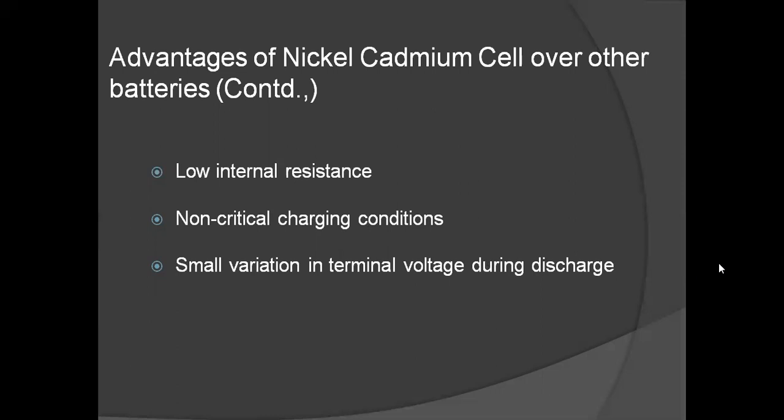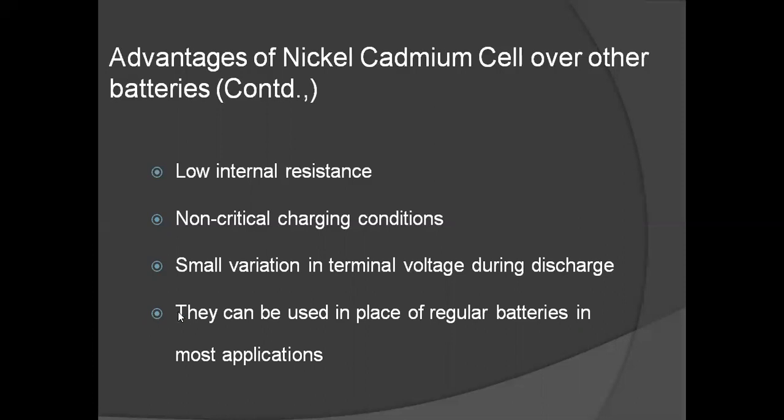Small variation in terminal voltage during discharge means while we are connecting this to external loads, discharging means chemical energy is converted into electrical energy. The variation in terminal voltage is very small. They can be used in place of regular batteries in most applications.